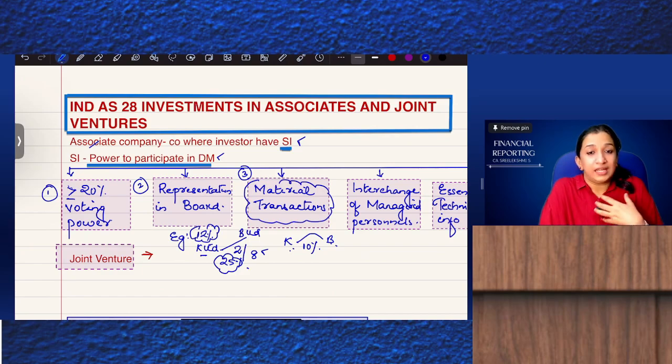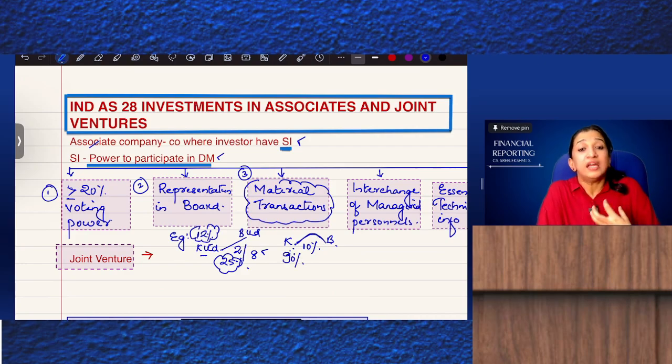In the study material example, K Limited is a shareholder of B Limited, and also K Limited procures 90% of the output from B Limited. That is material, substantial, significant. So K Limited is not just a shareholder; K Limited has significant influence.